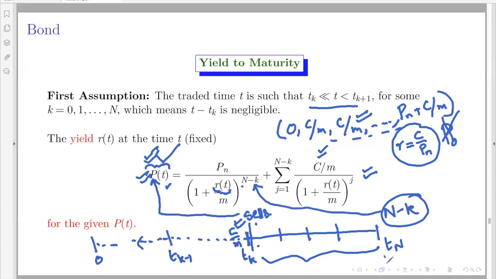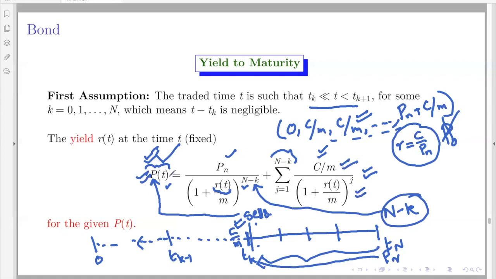So Pn is discounted up to this time. Okay, you see Pn is discounted for n minus k periods. And similarly, you have n minus k coupon payments. Therefore, each coupon payment is accordingly discounted to get the current price.